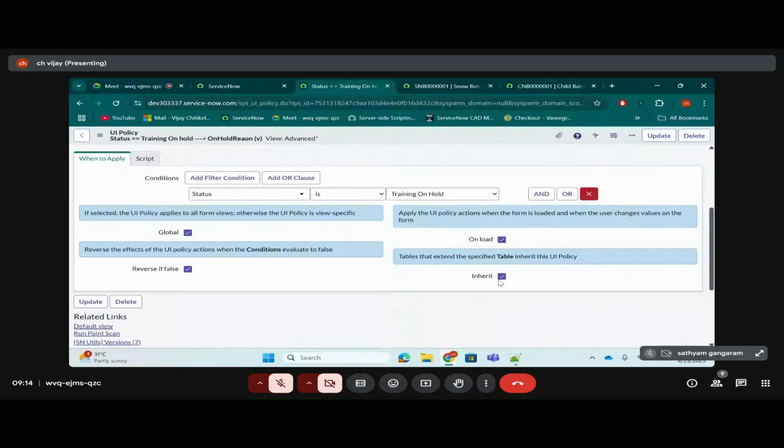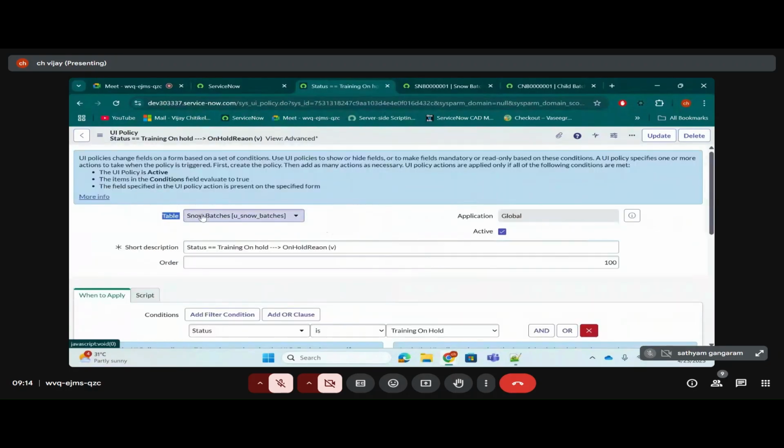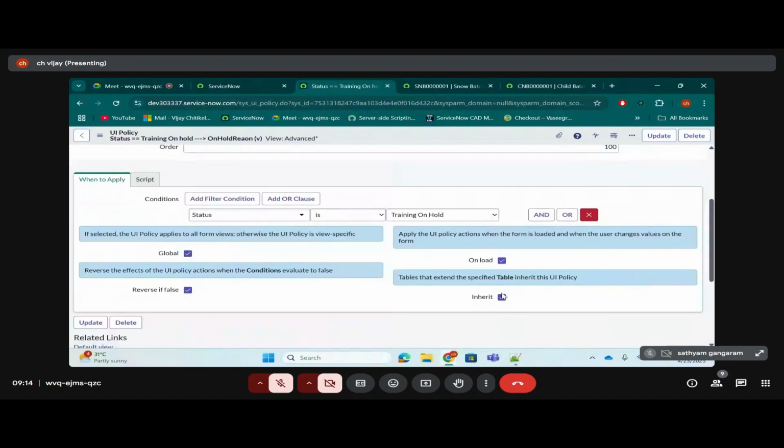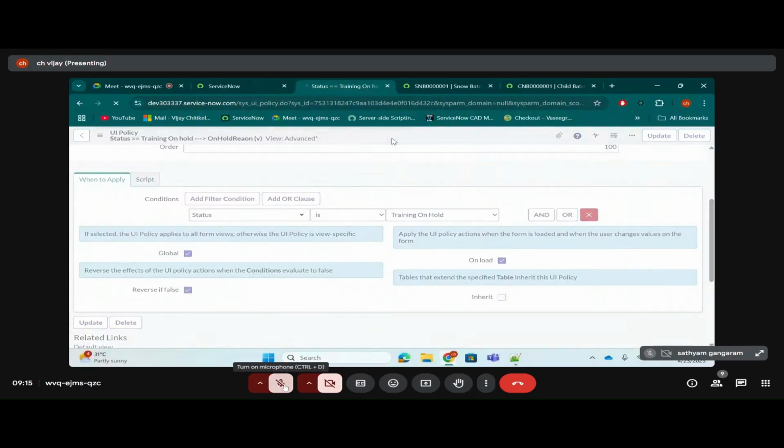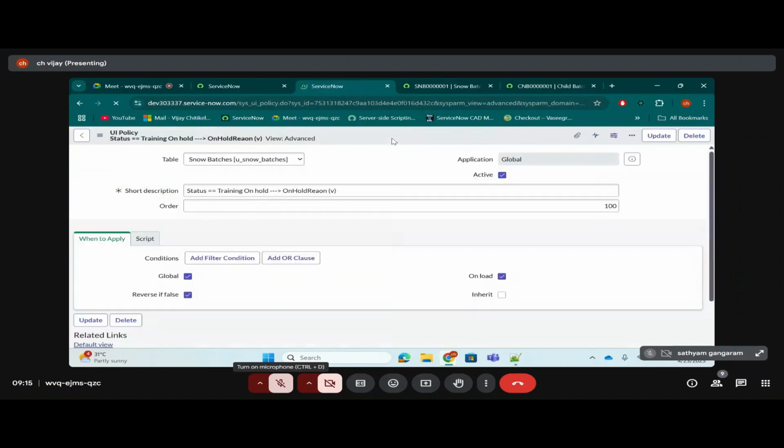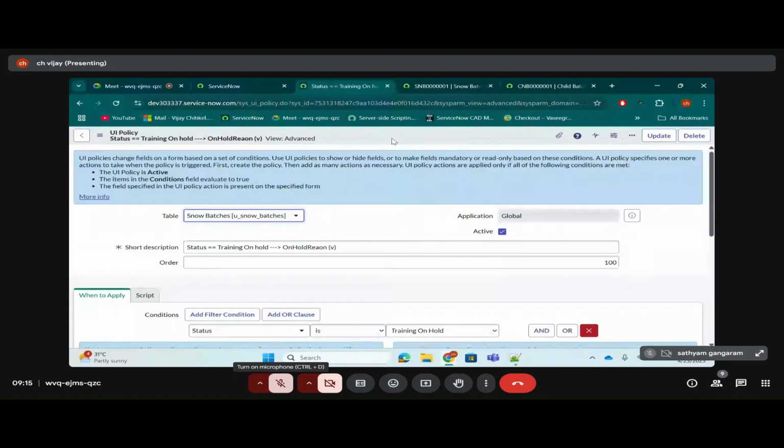If you check this inherit checkbox, whatever table you have given here, if that table has any child tables, this UI policy will also be applicable there. Clear, everyone? Yes, clear. Everyone understood this, right? Yes, sir. See, nobody will ask you these things in the interview. They'll ask you what is a UI policy. You need to tell what a UI policy is.